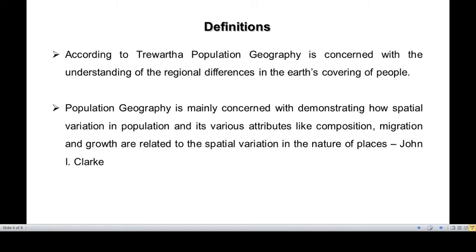So when we say spatial variation, we talk about the areal differentiation, how different areas are different in terms of population. As I said, in the case of coastal India, the population density is more, but once we move into the interior part of India, we find a decrease in density. So this is an example wherein there is a variation of population density with reference to space.